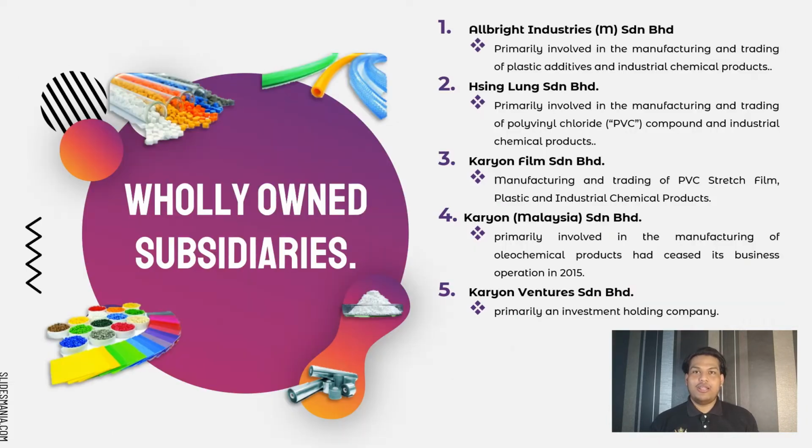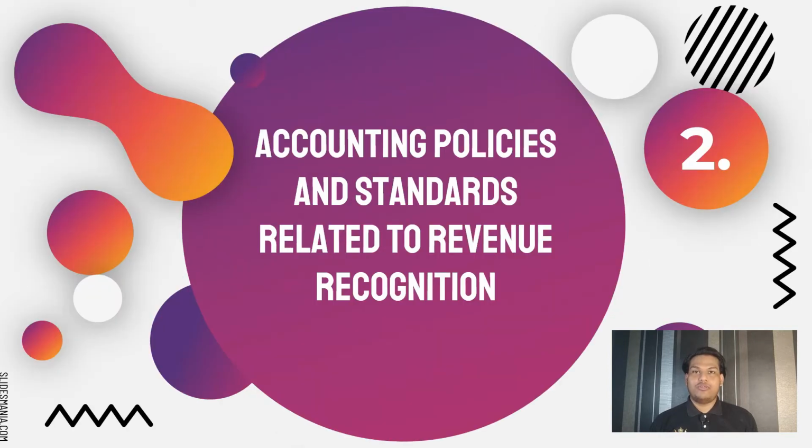In addition, Karyon Industries Bhd has 5 wholly owned subsidiaries, which are Albright Industries Bhd, Haizing Lang Bhd, Karyon Film Bhd, Karyon Malaysia Bhd, and the last one is Karyon Ventures Bhd. Next, I will go through Karyon Industries Bhd revenues, declaration, accounting policy and standards.